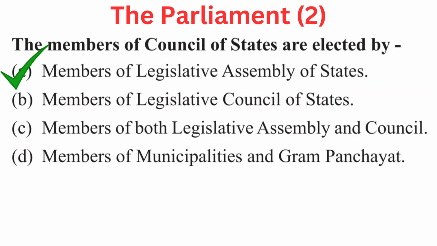Your question is, the members of Council of States are elected by, your options are A members of Legislative Assembly of States, B members of Legislative Council of States, C members of both Legislative Assembly and Council, or D members of municipalities and Gram Panchayat. Right answer is A members of Legislative Assembly of States.